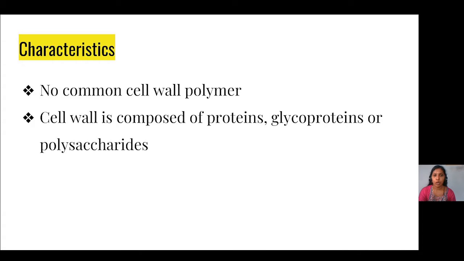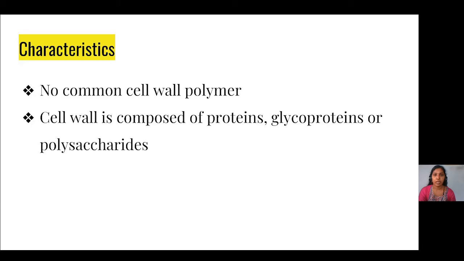There is no common cell wall polymer found in them. The cell wall of Archaebacteria is composed of proteins, glycoproteins or polysaccharides. Because of these unusual chemical components of the archaebacterial cell wall, they are found in extreme environmental conditions.